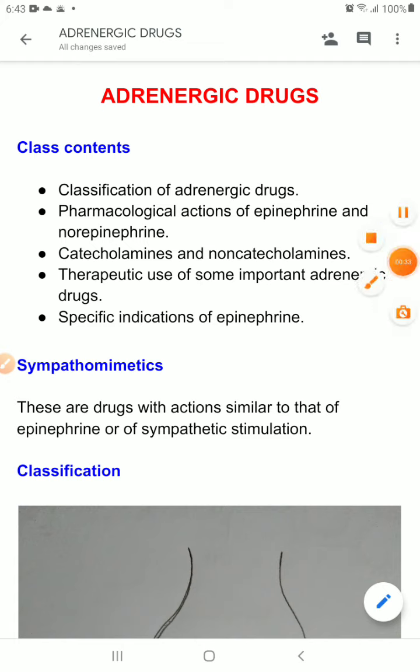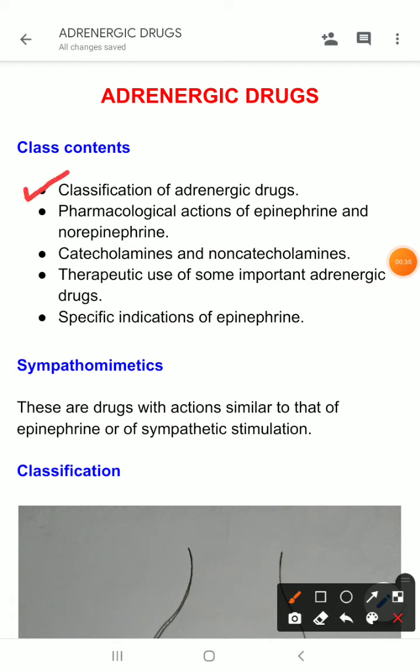Our class contents. First of all, classification of adrenergic drugs. How do we classify the adrenergic drugs? Then pharmacological actions of epinephrine and norepinephrine. Then catecholamines and non-catecholamines. What are non-catecholamines? What are the differences with catecholamines?